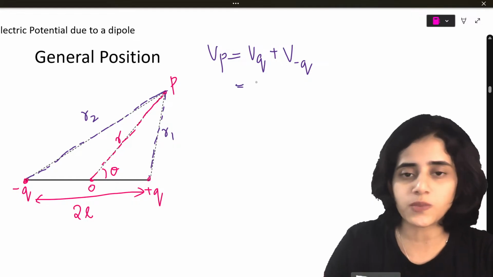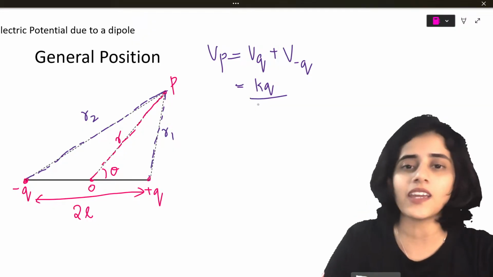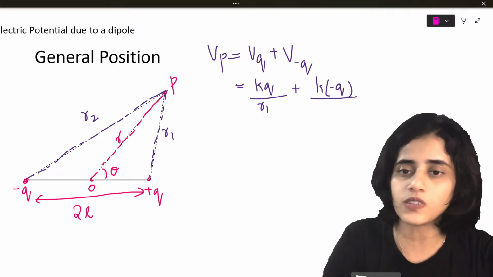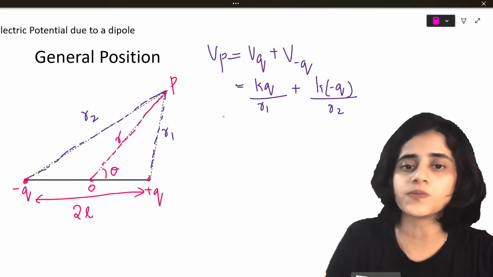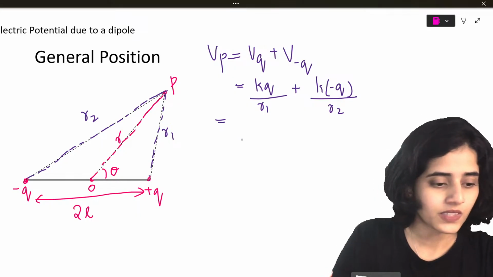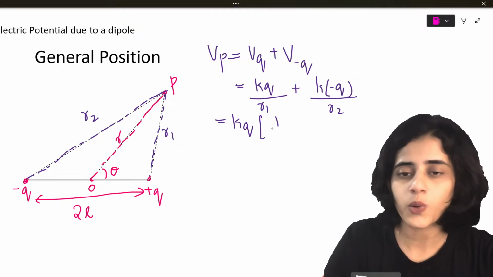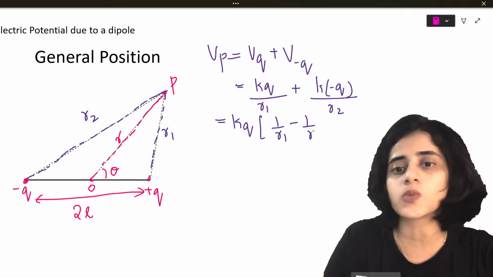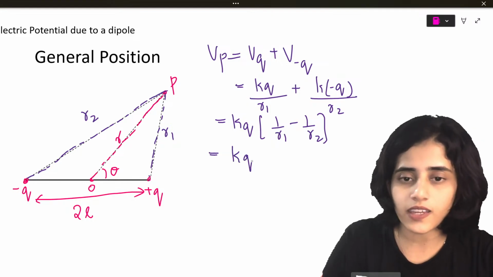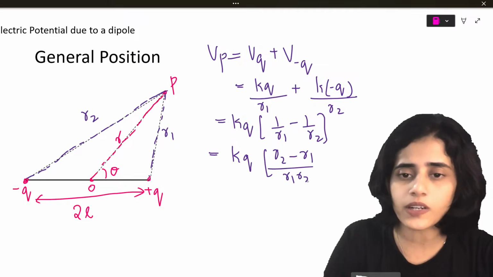What is V going to be equal to? Obviously K into Q divided by R1, plus K into minus Q divided by R2. So this is equal to KQ times (1 by R1 minus 1 by R2). Cross multiplying, this is KQ times (R2 minus R1) by R1 R2.